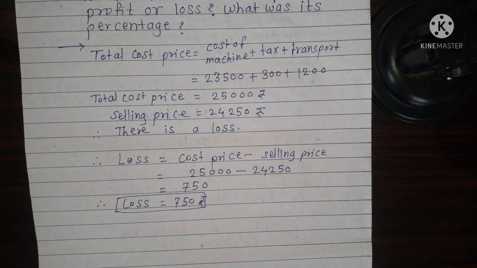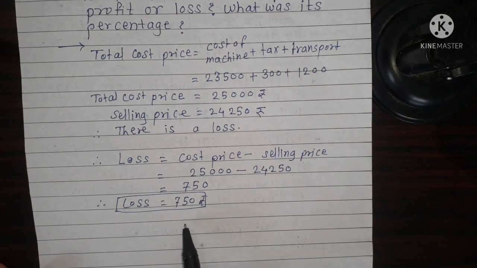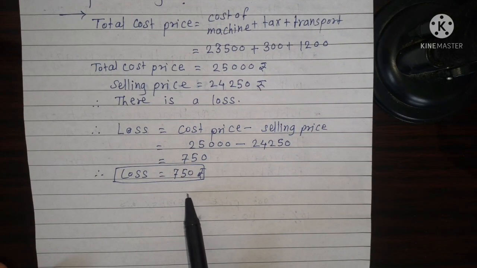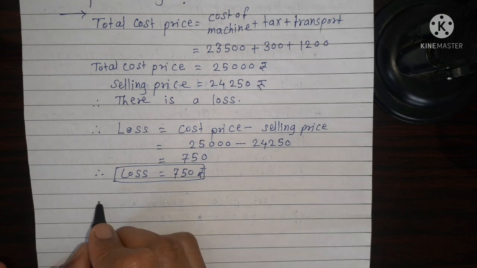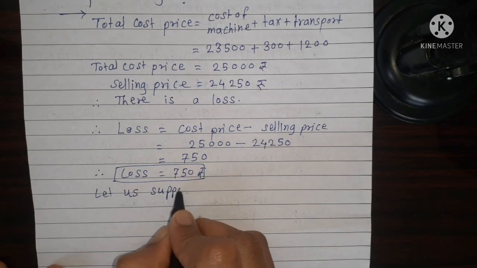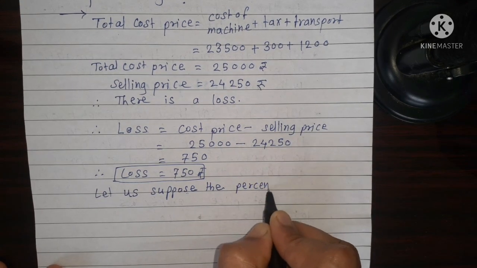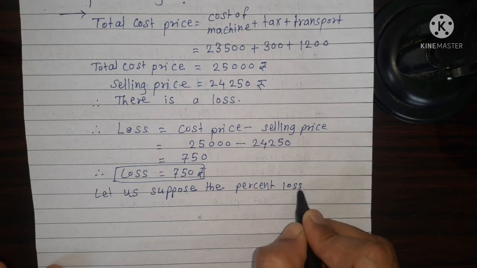Now what can we find? What was its percentage? So we can find the percent loss. Let us suppose the percent loss was y.